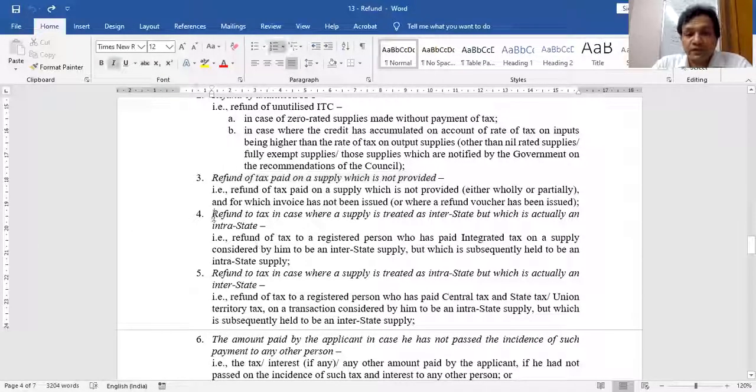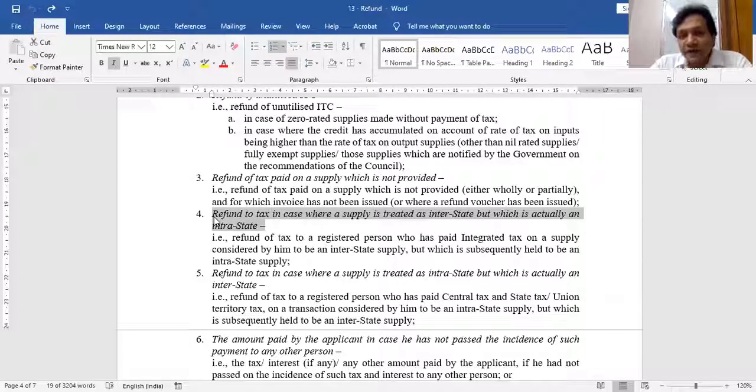Fourth point, I treated some supply as interstate. Later on it was found to be intrastate. So government, now when it is an inter and intra confusion, says that if you found this supply to be intrastate, you pay the tax, and for the interstate supply, the tax which you have already paid, you ask us the refund. So don't ask for adjustments to remove any confusion.